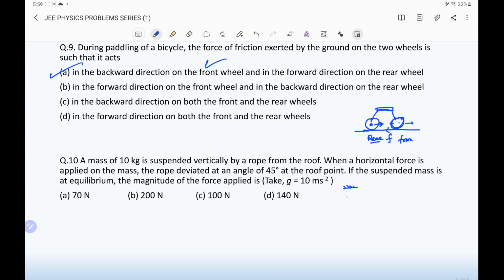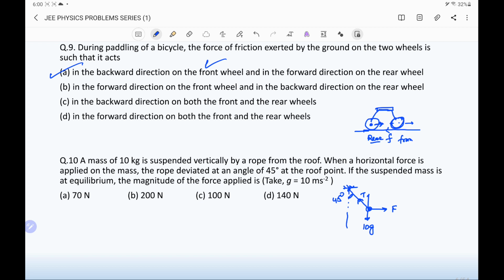So this is the vertical direction, and in equilibrium the object has the mass 10 kilograms, so 10 g is the weight applied in the vertical direction, and tension in the string T is along the point of suspension, and a horizontal force F is applied. If the suspended mass is in equilibrium, find the magnitude of the force. So in that condition, the angle is given as 45 degree.